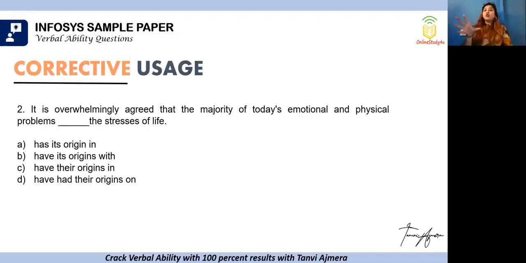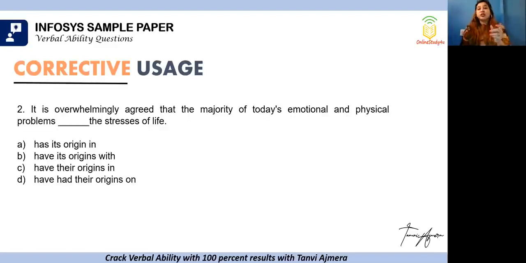Now, firstly, I want you to understand that generally when we are using the word origin, the preposition that goes with origin is in, okay? So the origin of yoga is in India, okay? So generally when we are using that word, we use the preposition in. So you can see two options here are with in. So we can negate B, which is with, and we can negate D, which is on.